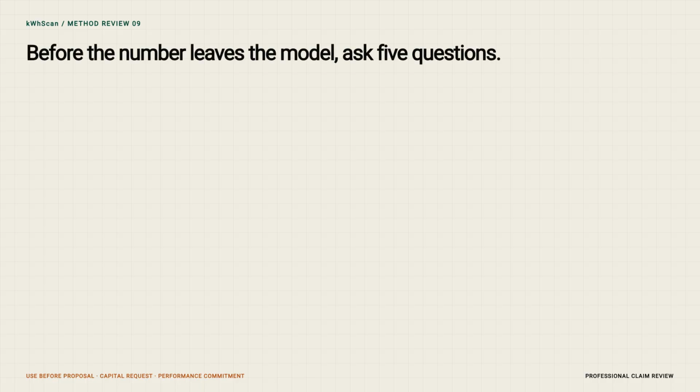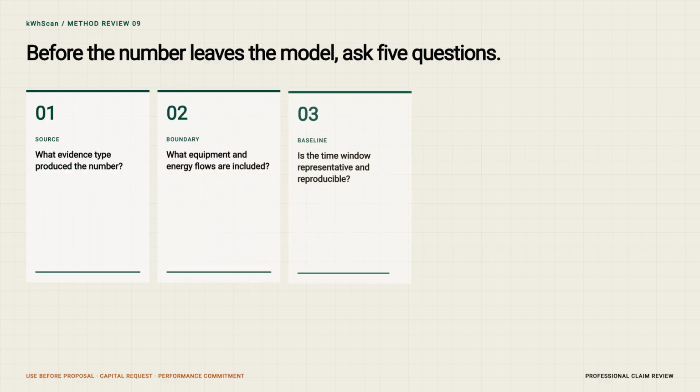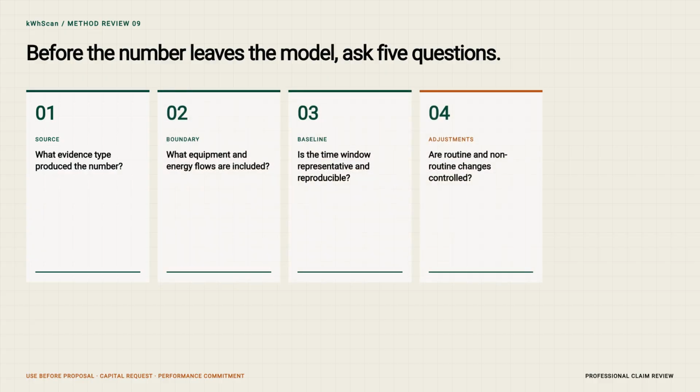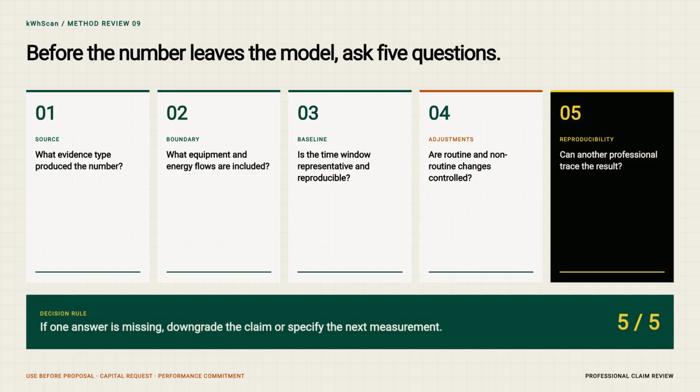Before you defend a savings number, use this 5-point review. First, identify the evidence source. Second, define the boundary. Third, test whether the baseline period is representative. Fourth, state the routine and non-routine adjustments. Fifth, identify the evidence needed before the claim advances. When all 5 answers are visible, an early estimate can support a decision without pretending to be final.